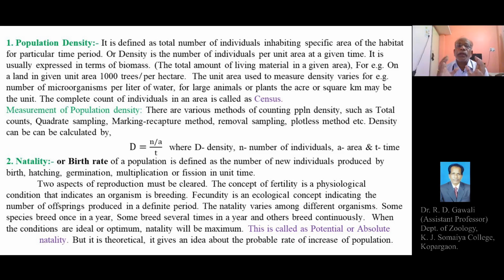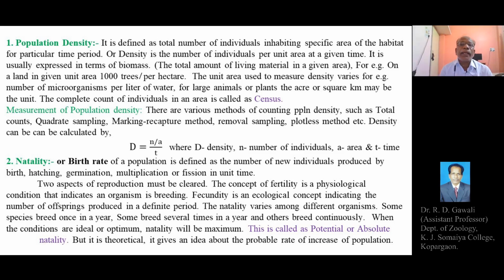So population density is a total number of individuals or organisms living in a specific area of the habitat at a given time.